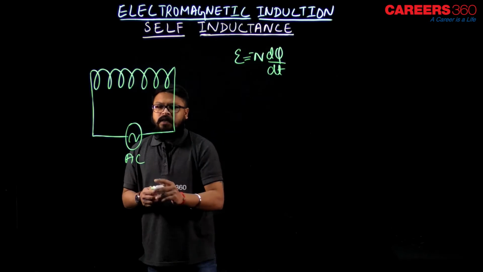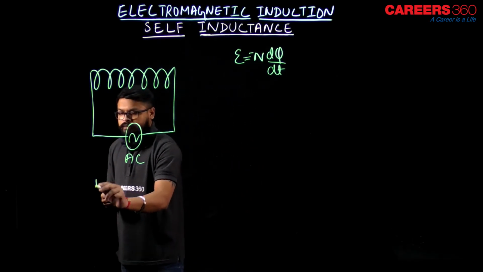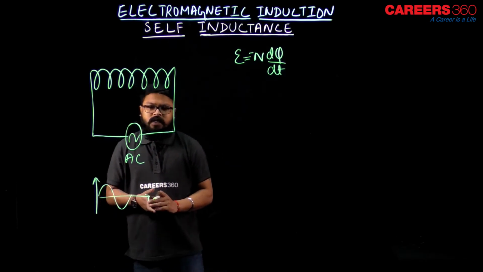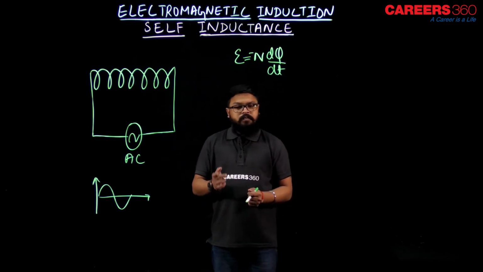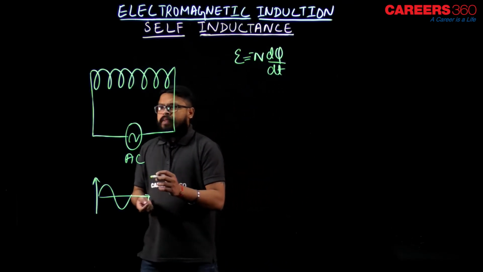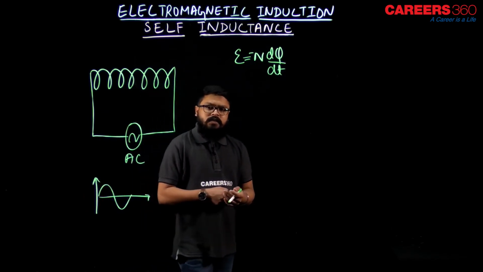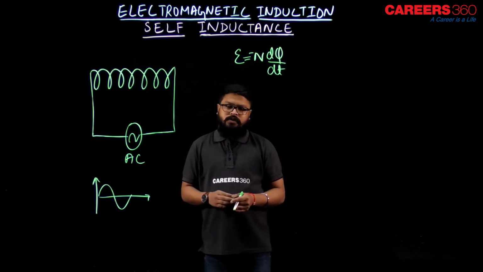Now this AC current will change, as we already know, because AC current varies sinusoidally. Sinusoidally means its direction changes, its magnitude also changes periodically, isn't it? So in the coil, as you can see, the current can be clockwise or anti-clockwise, isn't it? So the current direction is changing, as well as the magnitude of the current also changes.